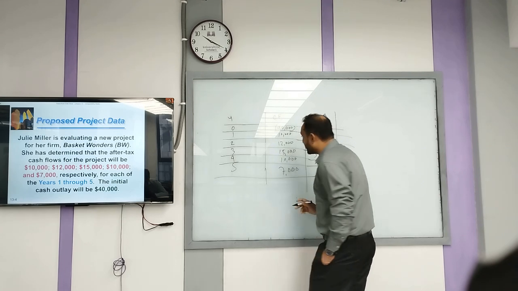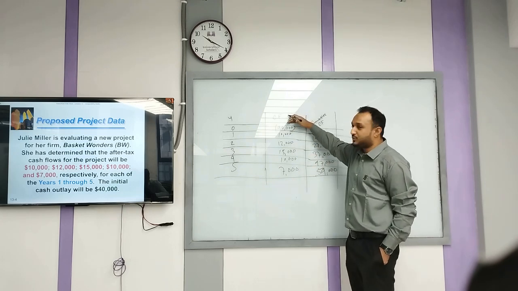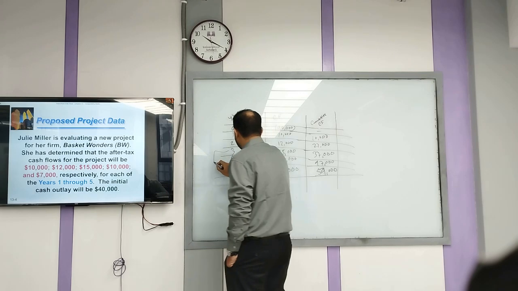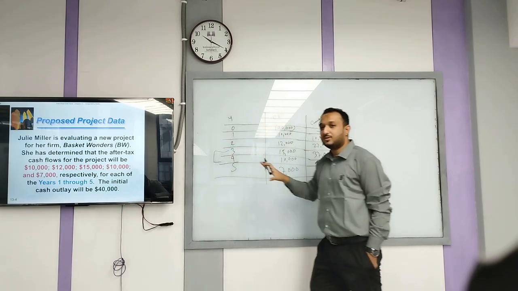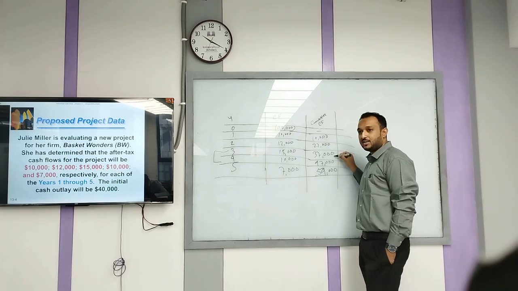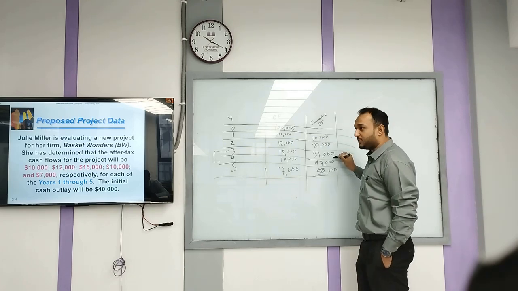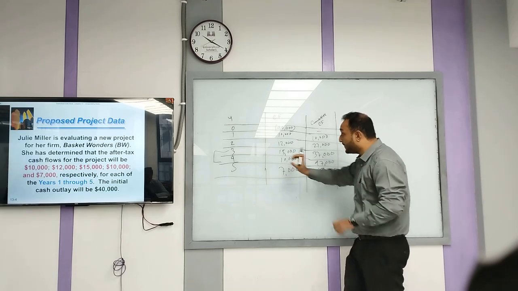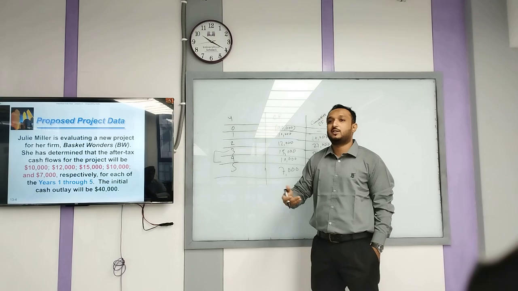So you can see the initial investment was 40,000, but within years 3 and 4 you are going to get your money back, because at year 3 your cash inflow is 37,000 and at year 4 it is 47,000. That means somewhere between 3 and 4 you are going to get your money back.